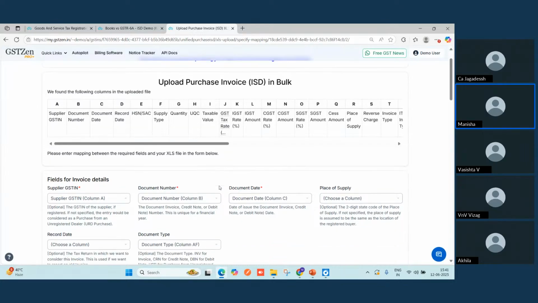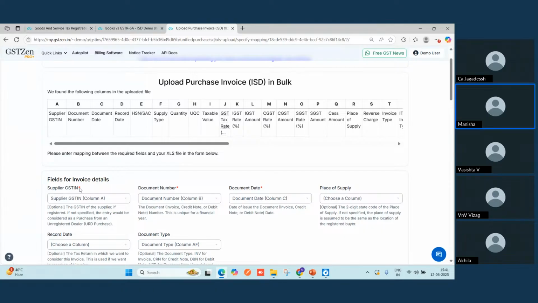As I mentioned, you're not required to use our template, you can use your own template. So this is the main screen which will help you to use your own template, that is the mapping screen. Here you will map your Excel with GST Zen so that it can pick the particular information from a particular column of your Excel template.